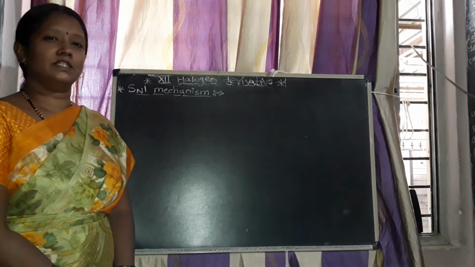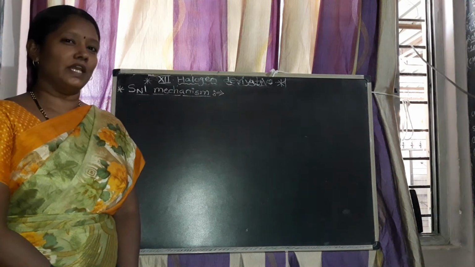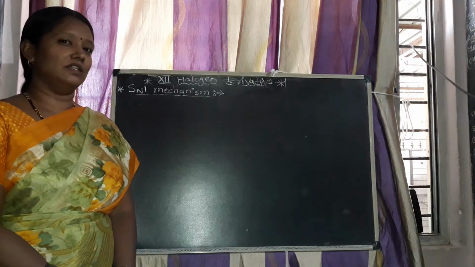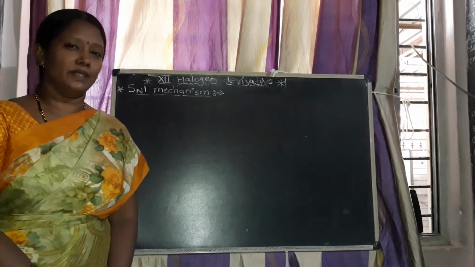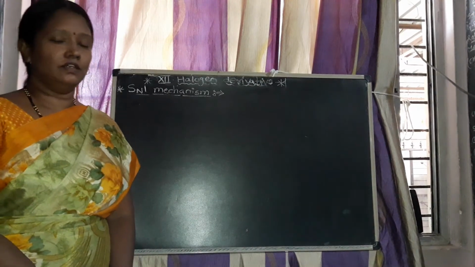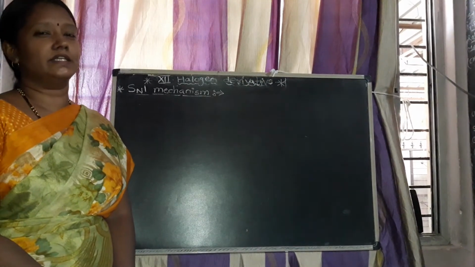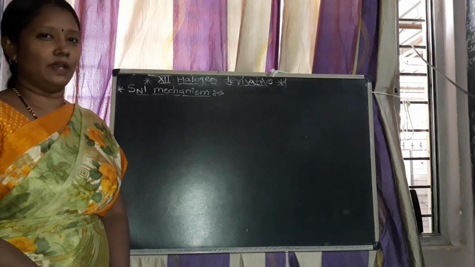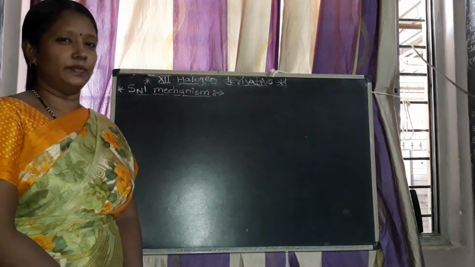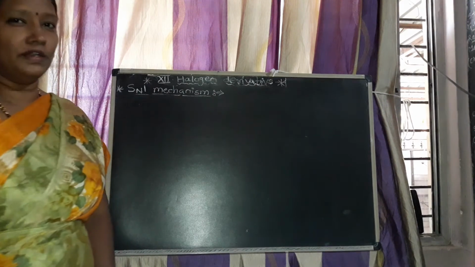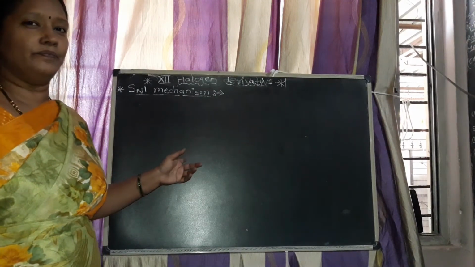Good morning students. After the SN2 mechanism, today we will study the SN1 mechanism. First one, the statement of this mechanism. In this, tertiary butyl bromide is reacted with the nucleophile hydroxide ion to form the product tertiary butyl alcohol. According to the statement, now we can write the reaction.